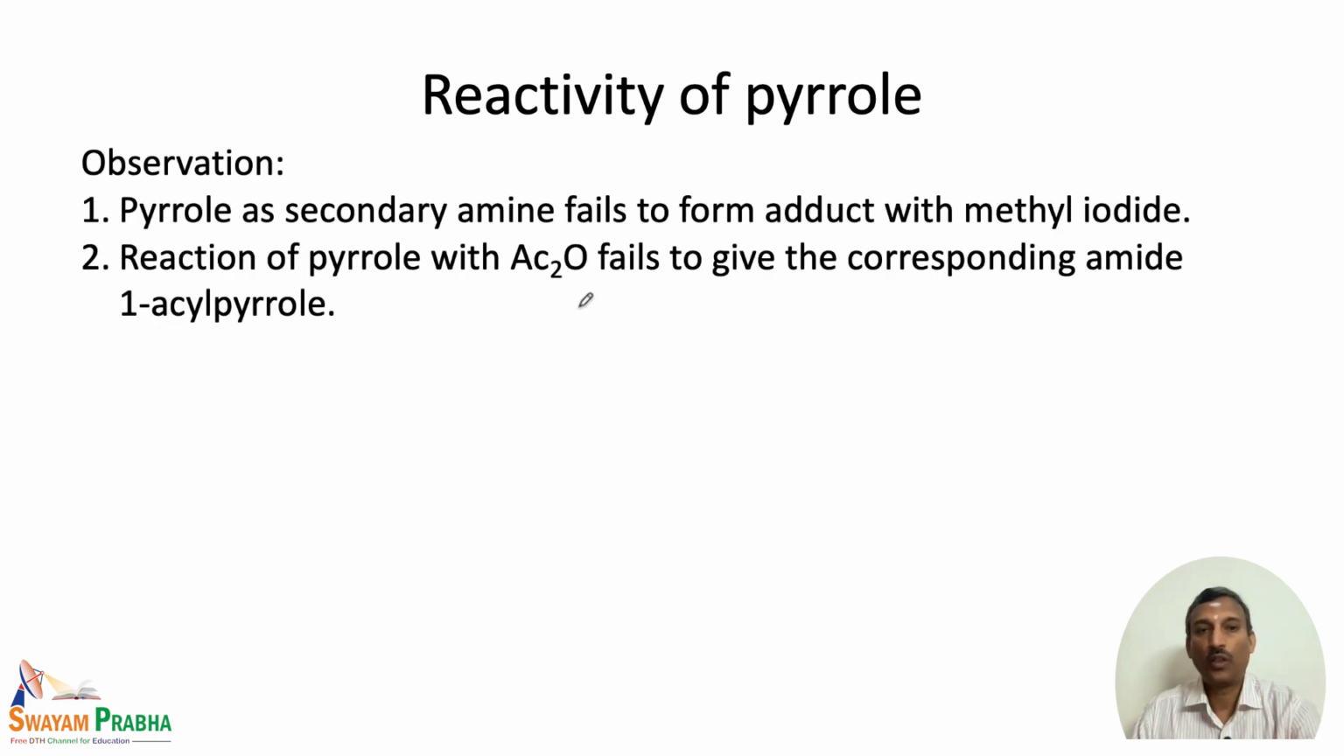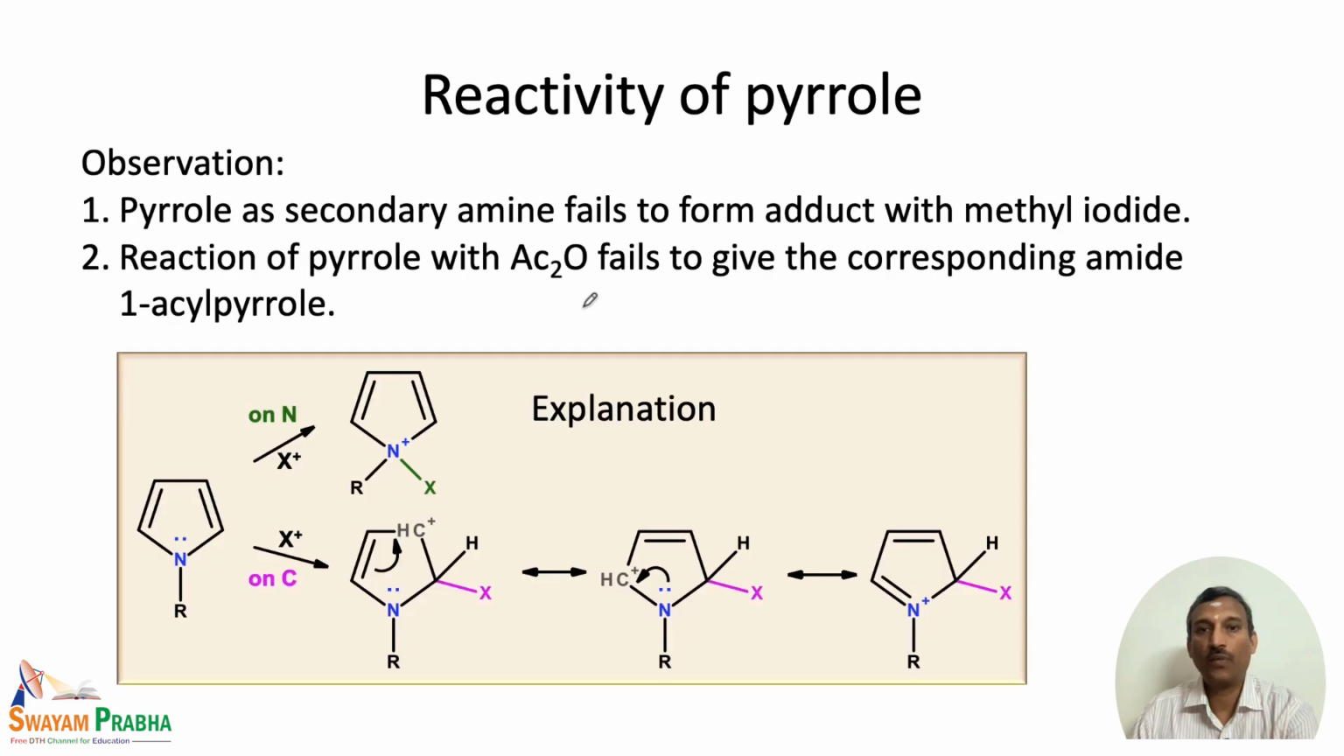So, if you look at the reactivity of pyrrole, pyrrole is a secondary amine. We know that pyrrole has a nitrogen, this is a secondary amine, but unfortunately this does not form an adduct with methyl iodide. So, this is observation number 1. And the reaction of pyrrole with acetic anhydride fails to give the corresponding amide, that means 1-acyl pyrrole, because